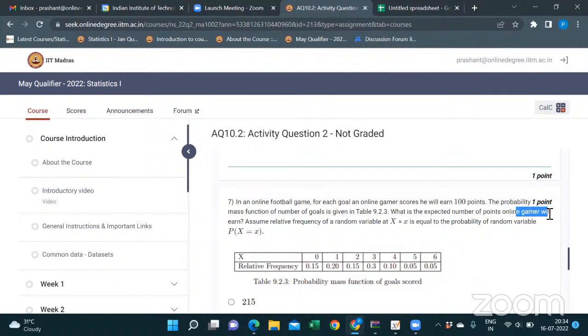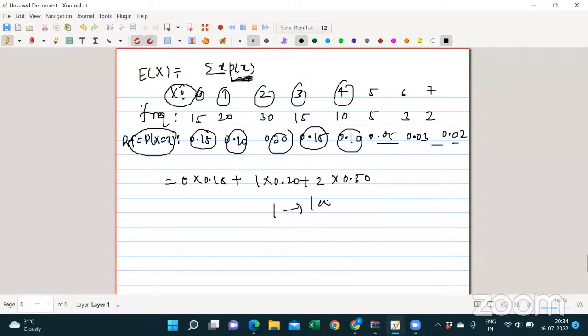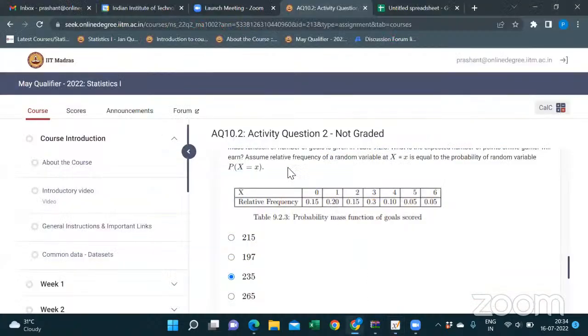The gamer will earn, right? So for each goal, he will earn 100 points. For the expected number, you got 2.35. So for one goal it's 100, then for 2.35 it will be 2.35 into 100. That will be 235 points. Is that clear? This is your expectation. For each goal, he will earn 100 points. So for 2.35 goals, he will earn 235 points. Okay. Is this clear?